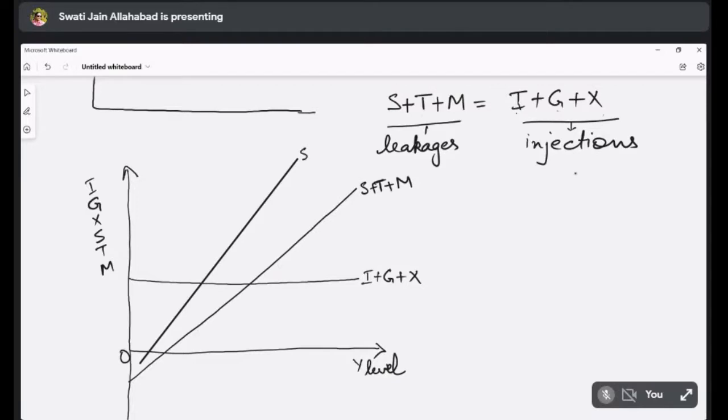Suppose we are saying that taxes have gone up. If it goes up, the line shifts to the left. And you can see that the earlier level of income was Y0. With the new level of taxes, the income has reduced to Y dash.